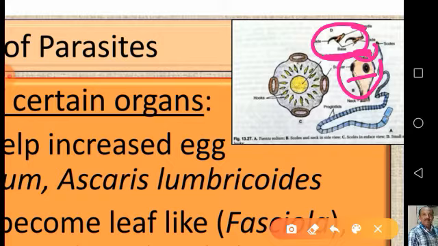Within the intestine, the food along with the water passes very forcefully, so to withstand the forcible flow of the food material in water, the parasites have to cling to the host tissues very firmly. That's why they developed this type of suckers, hooks and rostrum, so that they cling to the body wall very firmly.